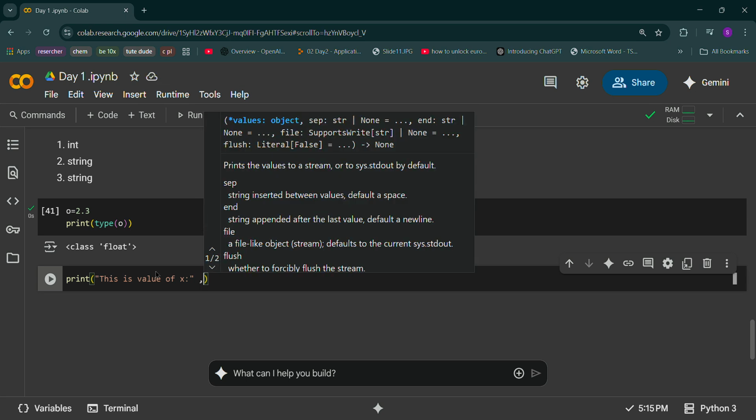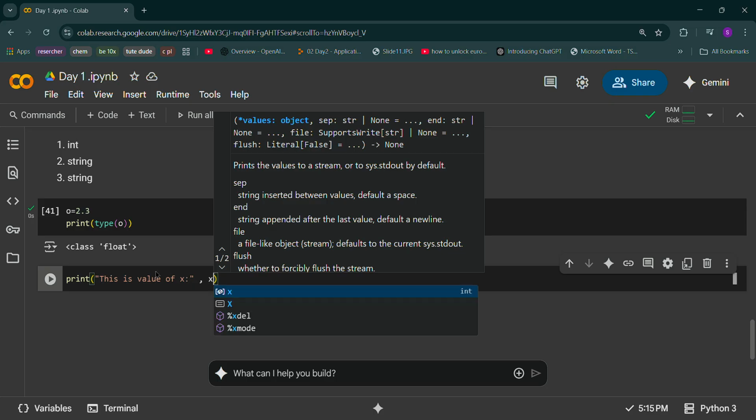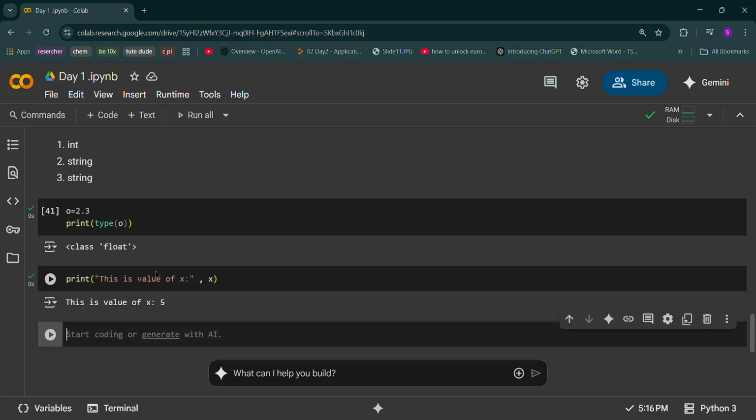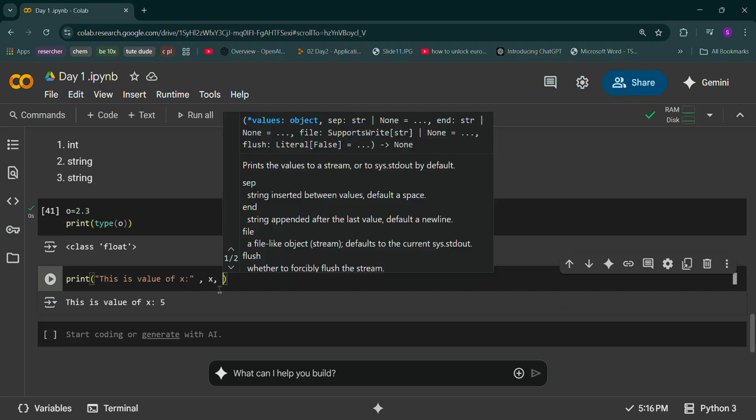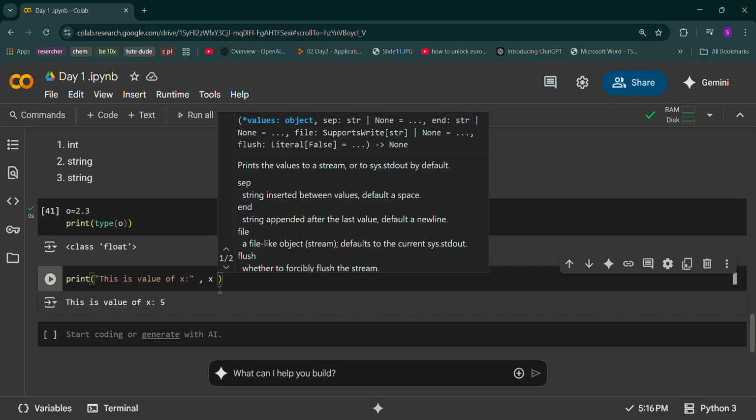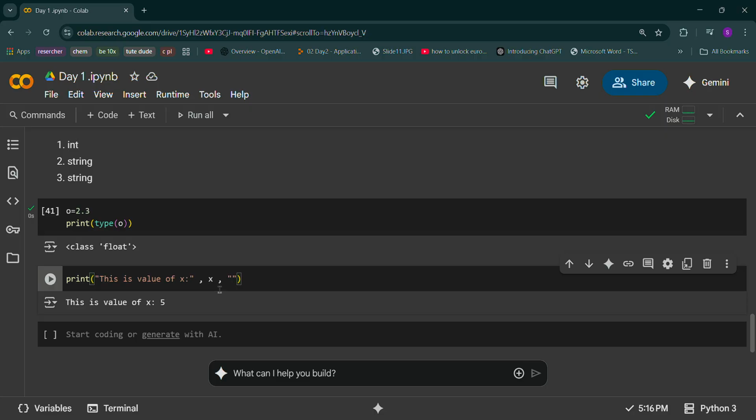This is the value of x, and you have to enclose that message or the string in double quotes, place a comma after that, and write anything, like I want the x value to be printed here. See, a message with the x value.